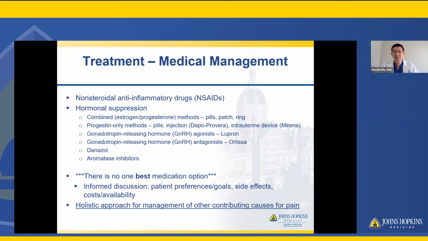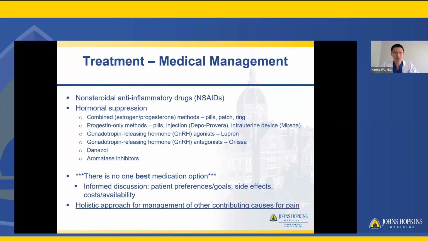So now we'll switch gears a little bit and focus on the various types of treatment and talk a little bit about the nuances and specifics on that, starting with medical management. Right. So NSAIDs, like ibuprofen, Motrin, these are obviously great for their anti-inflammatory properties. There's actually, interestingly, no specific high-quality evidence that says this is first-line therapy for endometriosis per se, but it is very low cost, high availability, low side effect profile, and generally there is robust data showing its effectiveness in treating patients with painful cramps and menstrual cramps. So that could be very helpful as part of their endometriosis symptomatology.